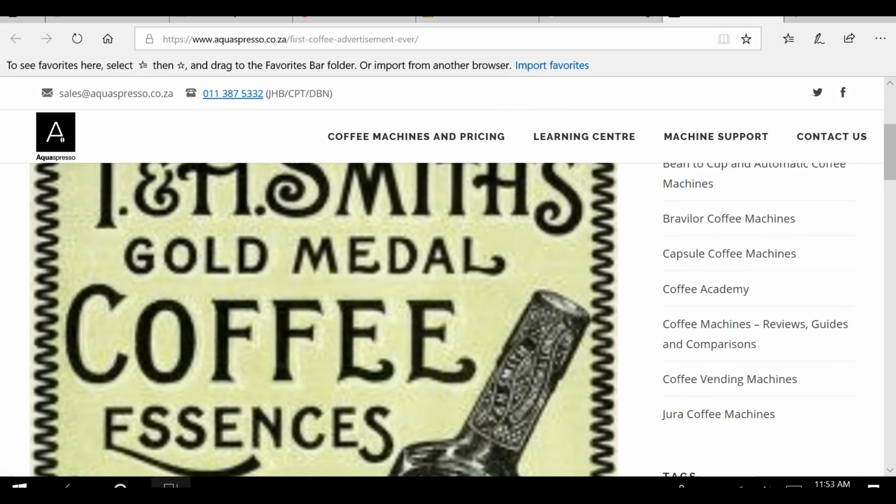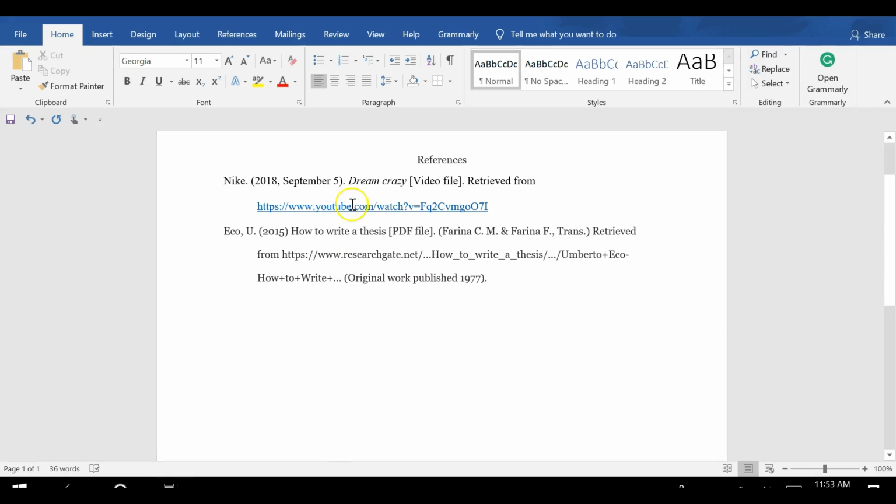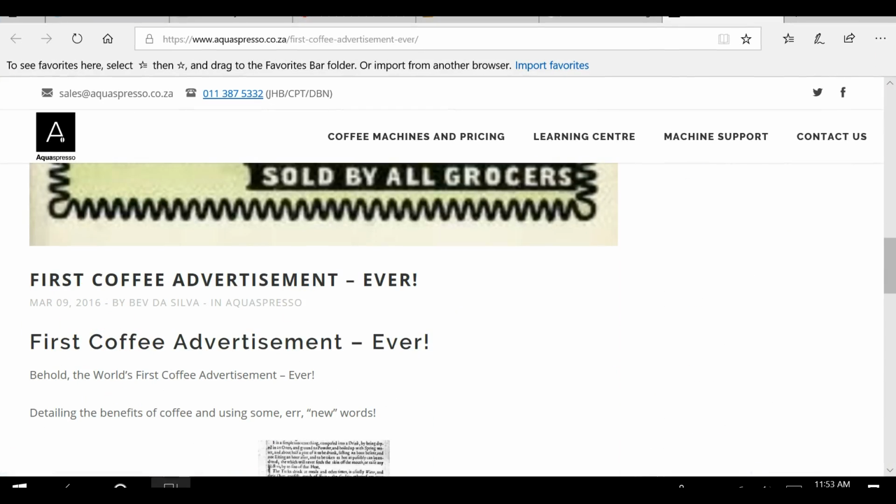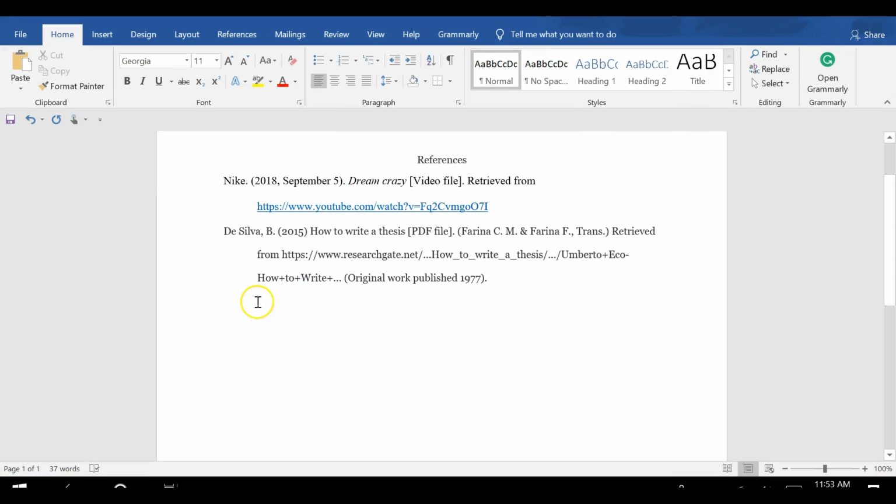So we go to our works cited page, and her name was Bev De Silva. So in APA, as we see here, it's the last name and first initial, and second initial if there is one. Okay. Then I look and see when this was posted, which is 2016. Again, this is only if you're using a still image. And you could have found those in a number of different places on the web or in print. So if this doesn't fit your source, just let me know and I'll help you figure it out.